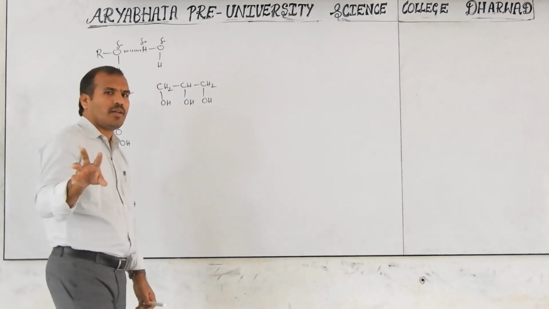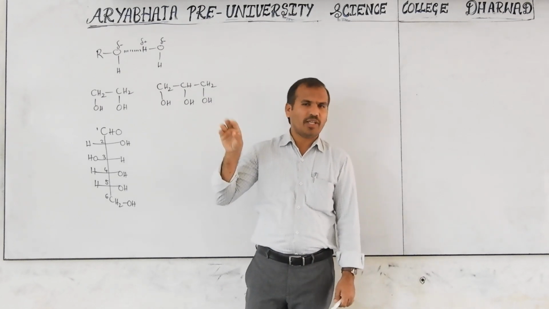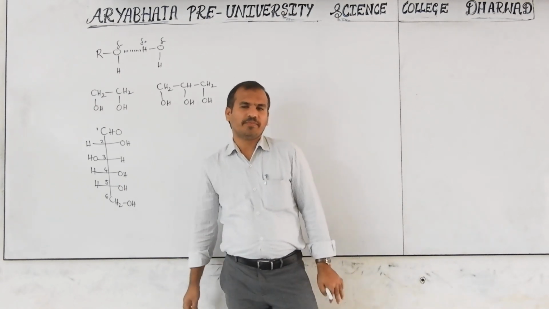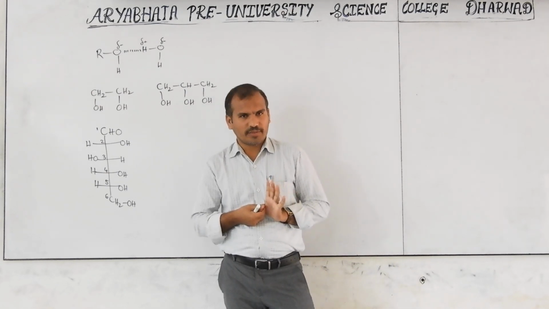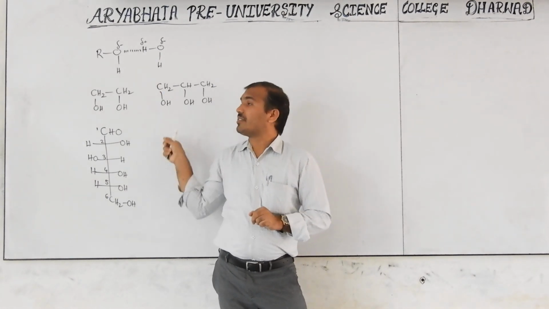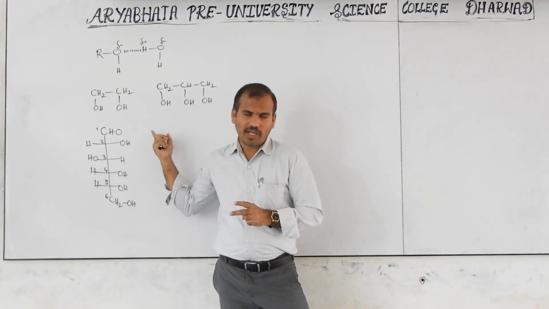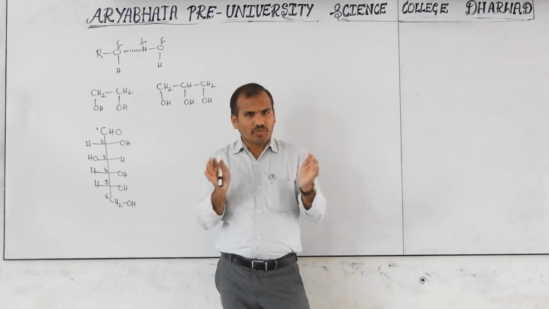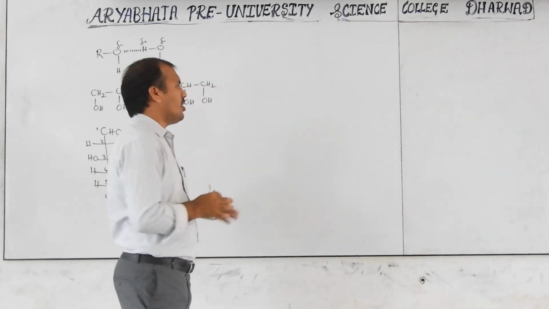Next, keep in mind that in physical properties there are 2 important things. One is boiling point, another is solubility. In every chapter we have to listen like this. Sometimes other factors may change, but these are the major things. When you decide the boiling point, the factors to remember are molecular mass, polar nature, branching, hydrogen bond. When you decide solubility, two things: one is polar nature, another is hydrogen bond. Sometimes branching also affects the solubility. Branching makes it somewhat more soluble compared to the normal chain. So that is also important.